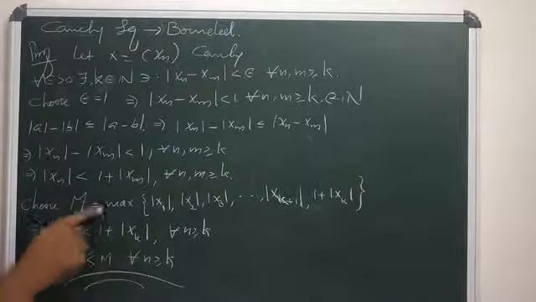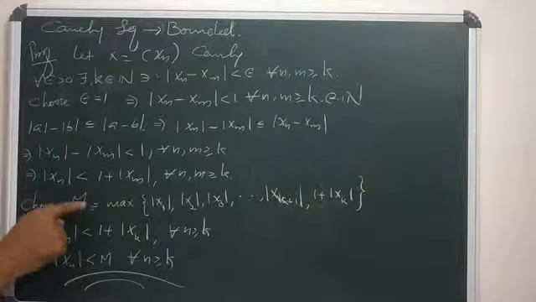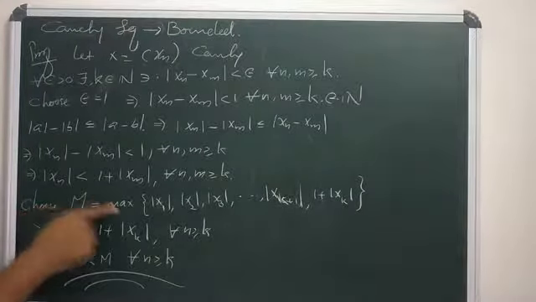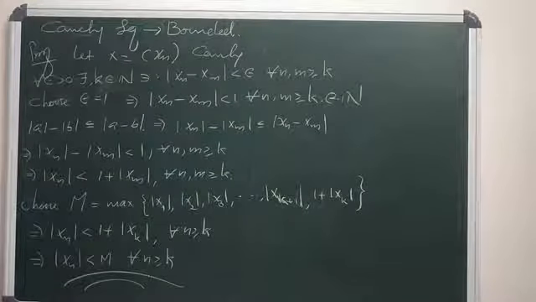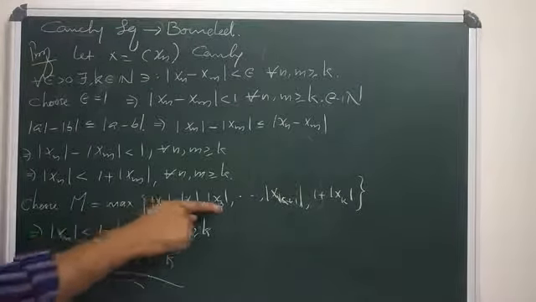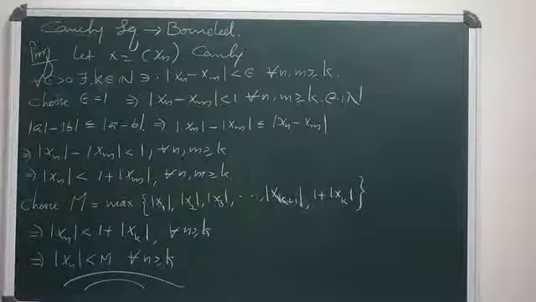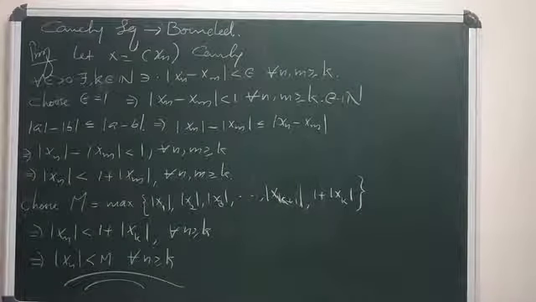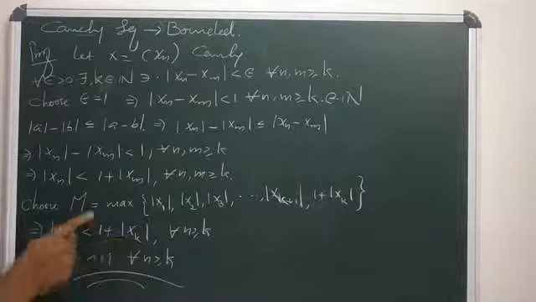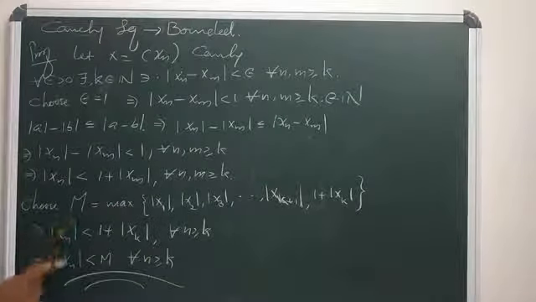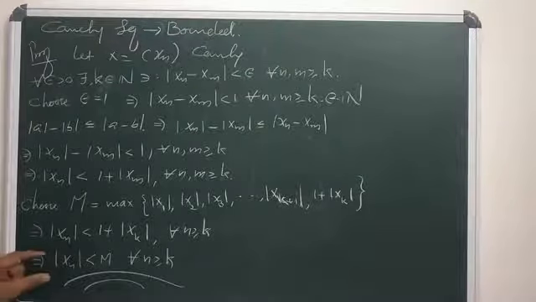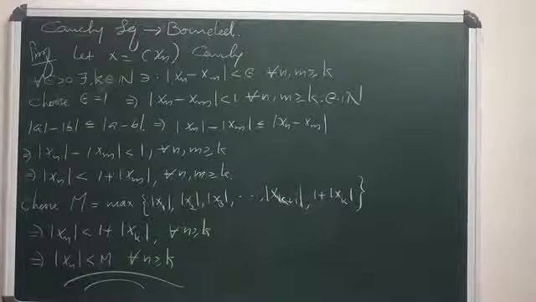Then you can choose a sufficiently large real number M, such that M is the maximum of these |xi|'s, meaning |x1|, |x2|, |x3|, etc., |x_{k-1}| and 1 + |xk|. So |xn| is strictly less than 1 + |xk| for all n greater than or equal to k. That means 1 plus |xk|, or the maximum value of these, is M. Therefore |xn| is strictly less than M for all n greater than or equal to k. That means the sequence xn is a bounded sequence.